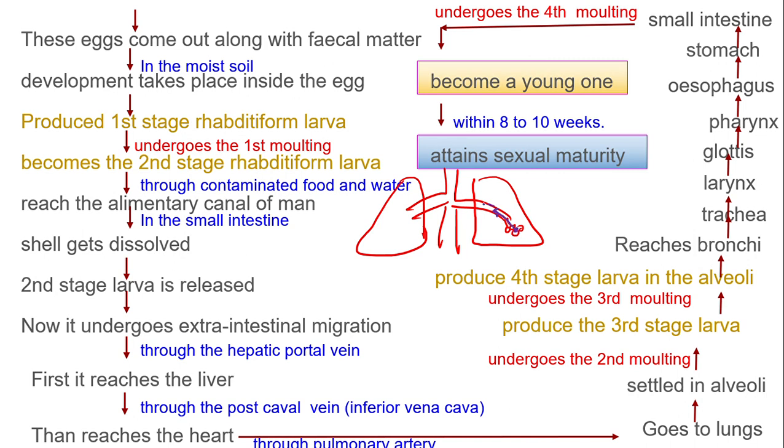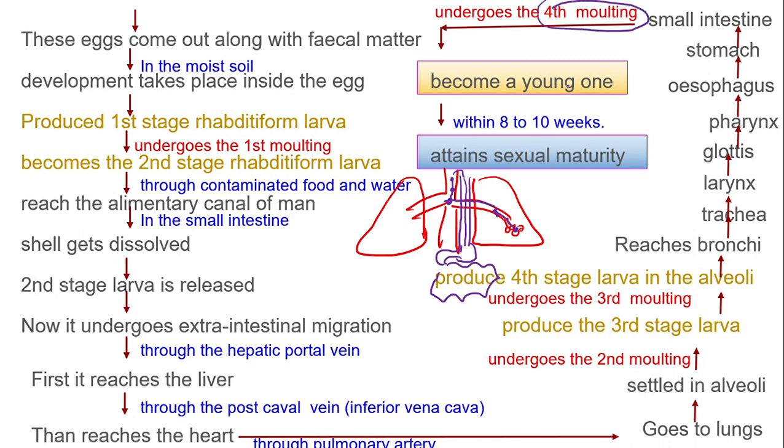It is going to enter into the bronchi. From the bronchi it is going to enter into the trachea. From the trachea it is going to enter into the larynx. From the larynx it is going to enter into your glottis. What is glottis? Glottis is an opening of your windpipe, or opening of your larynx. So glottis से कहाँ जाएगा? Pharynx में जाएगा. From the pharynx it is going to jump into your esophagus and enter into the stomach. Stomach से कहाँ जाएगा? It is going to enter into the small intestine.